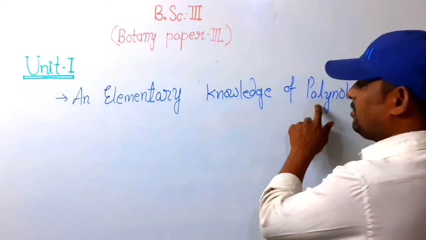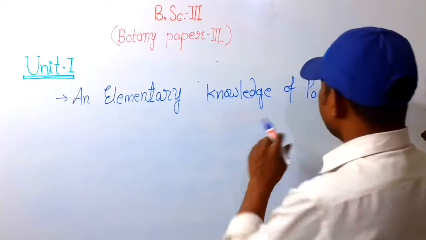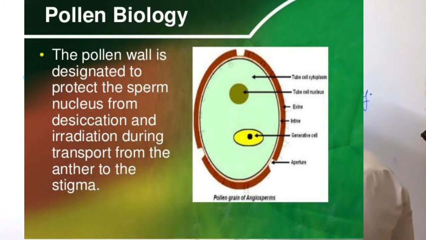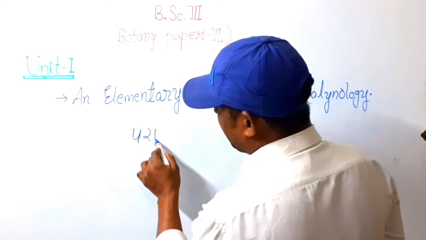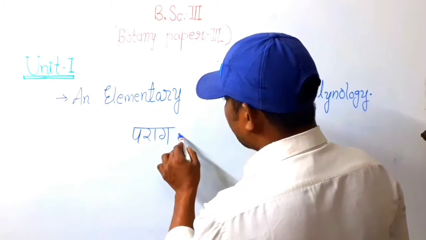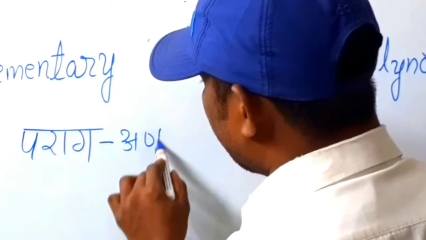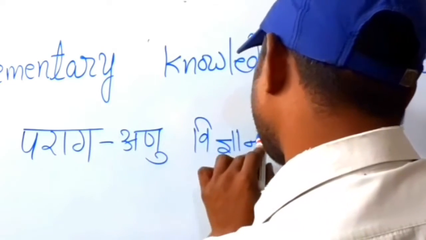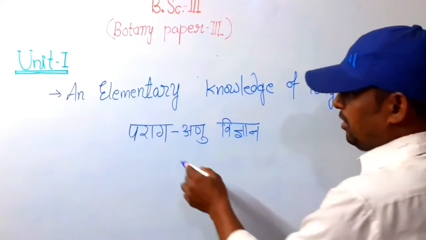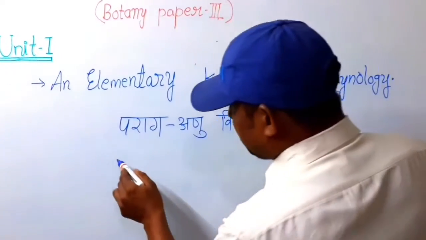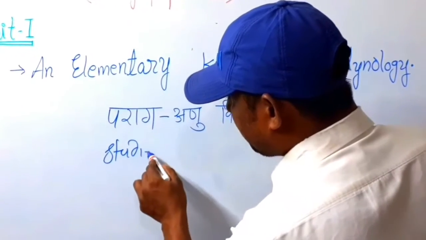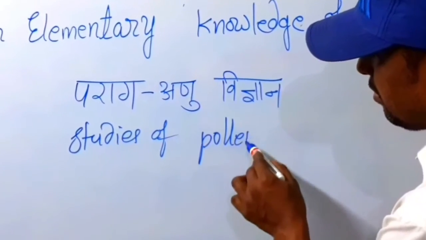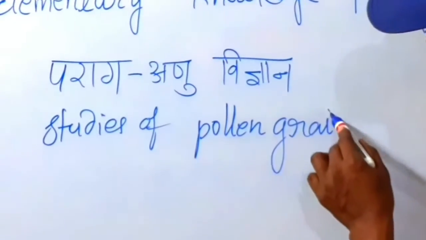Next topic is an elementary knowledge of palynology. We discussed palynology before, but once again, what is the meaning of palynology? Palynology means parag anu vigyan, the study of pollen grains.